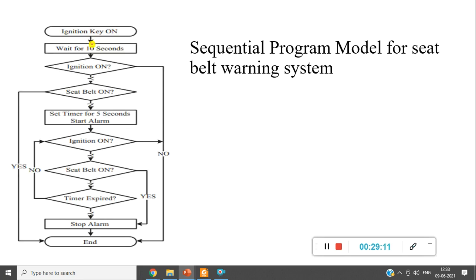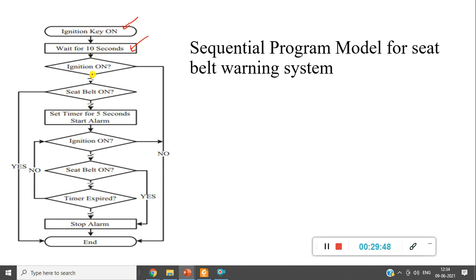If I put it in a flowchart model, then this is how the sequential model looks. I'm saying this because soon after, I'll split this flowchart so that I can differentiate it into individual tasks and try to make them execute concurrently. Let us see that after understanding this part. So here key is on. Now it has to wait for 10 seconds, giving the driver a breathing time.